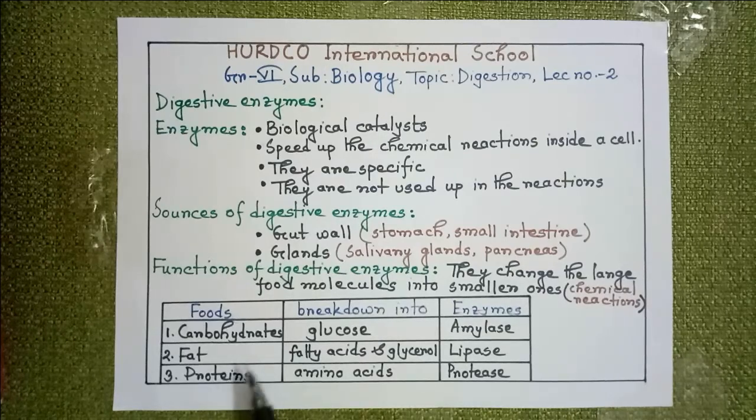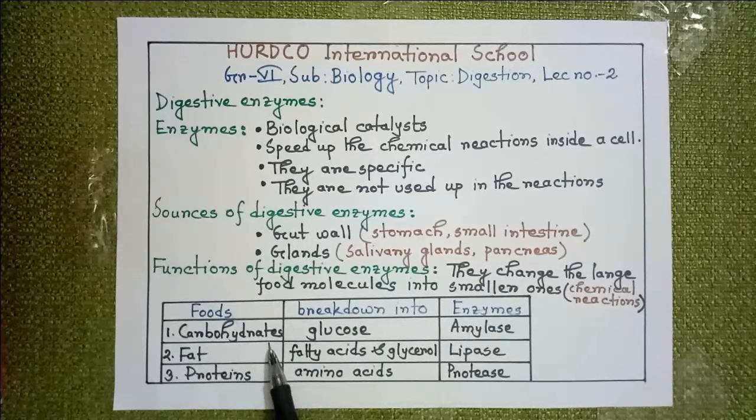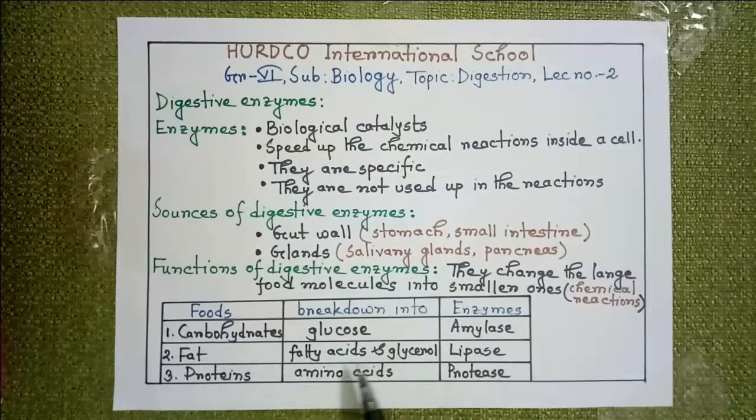But the problem is that they are very big molecules to be absorbed and used by our body cells. So they need to change into very small molecules. Carbohydrates will be changed into glucose molecules, fats will be changed into fatty acids and glycerol, and proteins will be changed into amino acids. These are the forms of food to be absorbed by the cells.